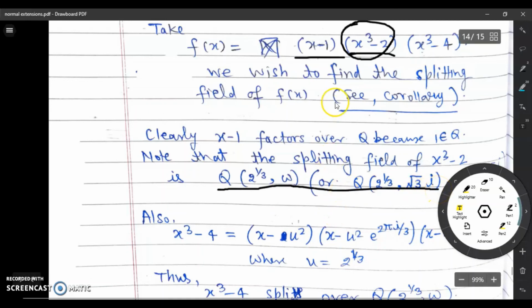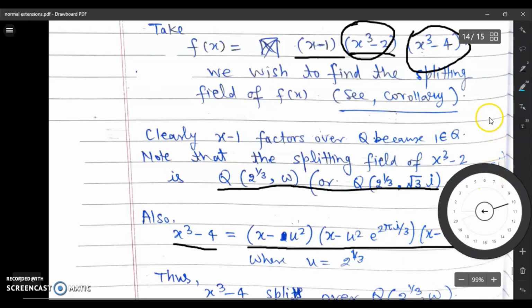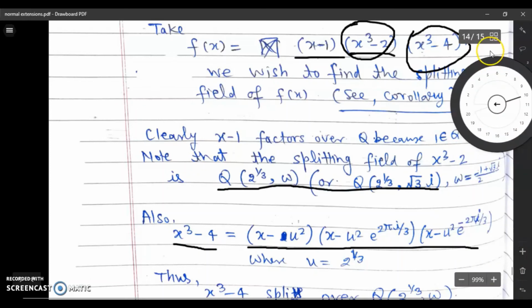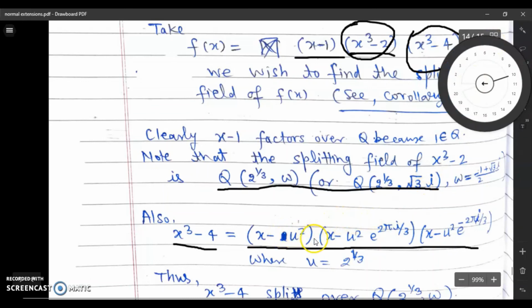Now our question is, do the roots of this polynomial belong to this? So we now consider this polynomial and try to factorize it. We may observe that it may factorize as x minus u square e power 2 pi i by 3 and x minus this.